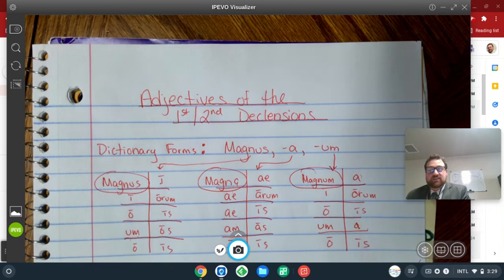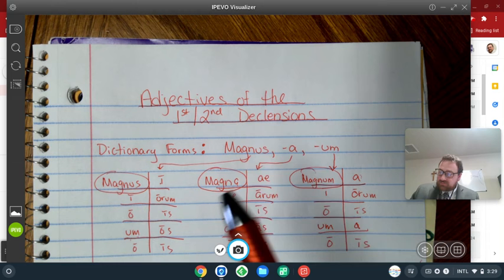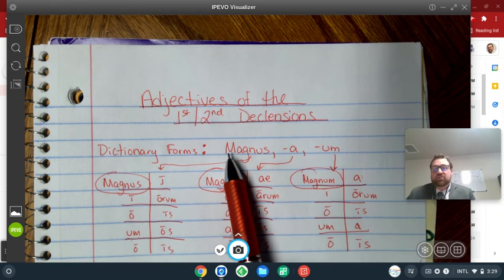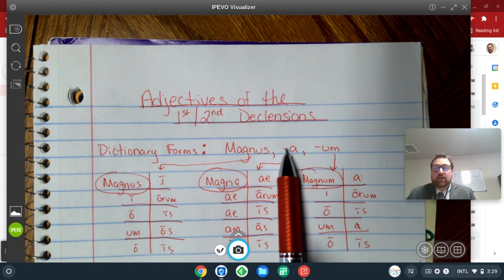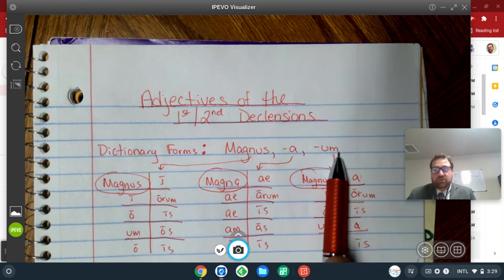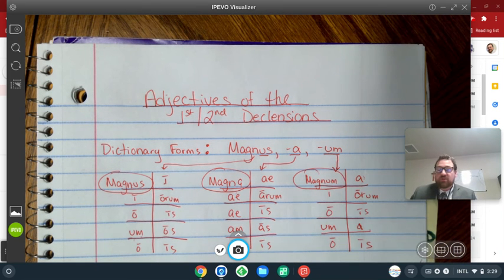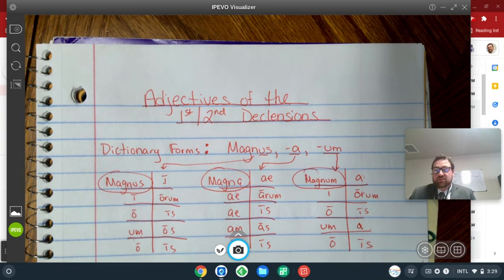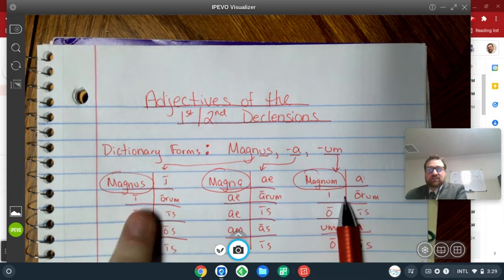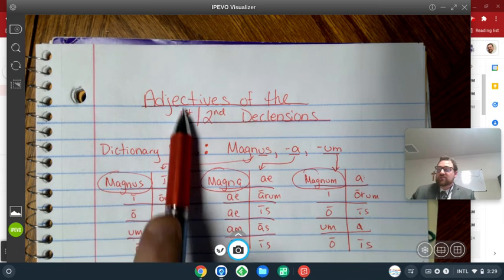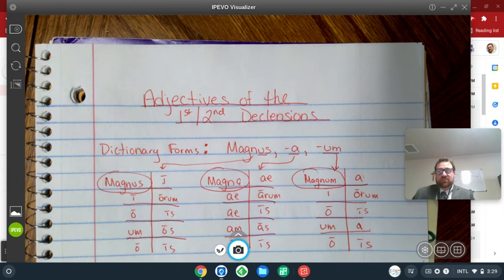What does magnus, a mean? There's three parts to this dictionary form. Magnus, a is just short for magnus, magna, magnum. Where have we seen us, a, um before? These are the first forms of the first two declensions we learned, because these are both second declension and this is first declension. So these are adjectives of the first and second declension.